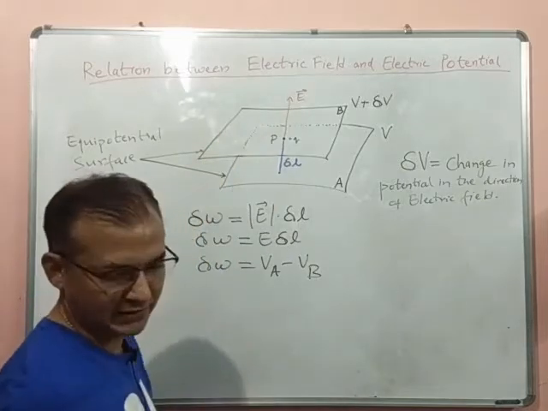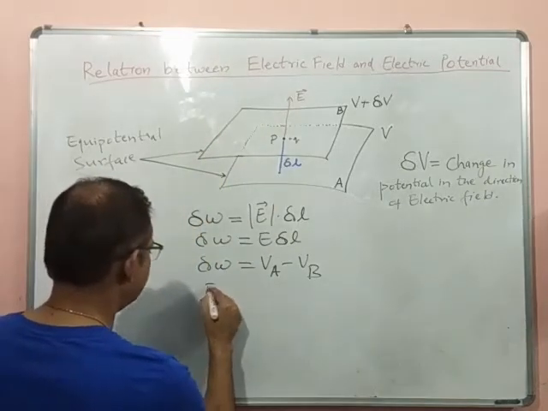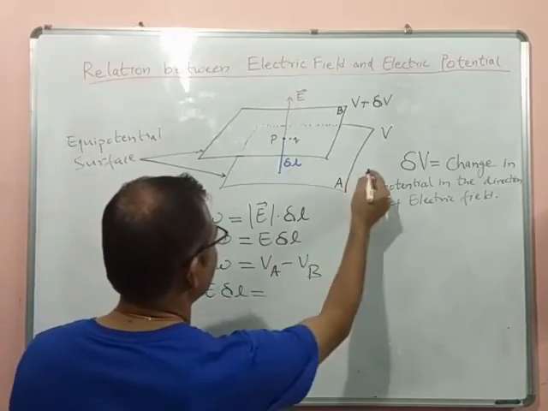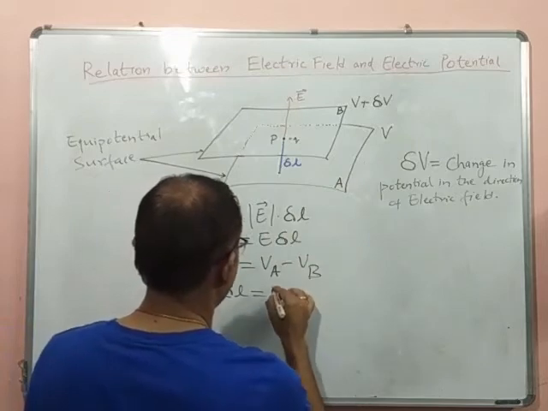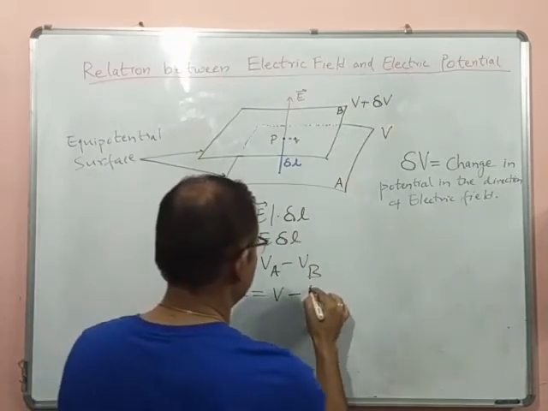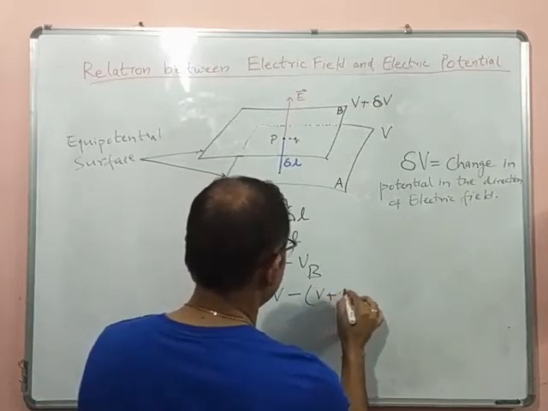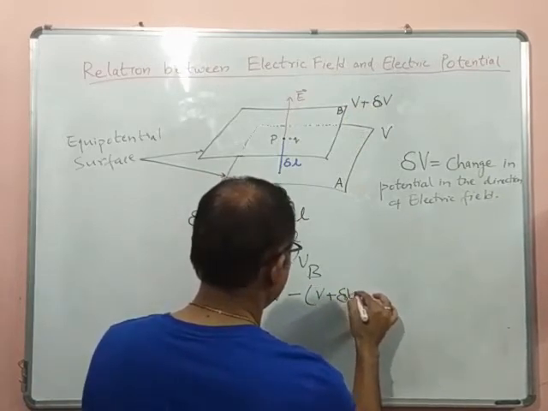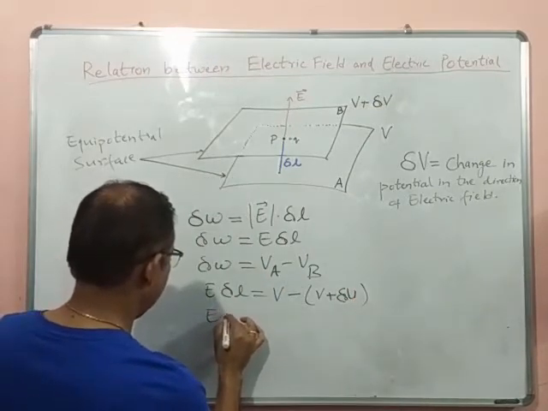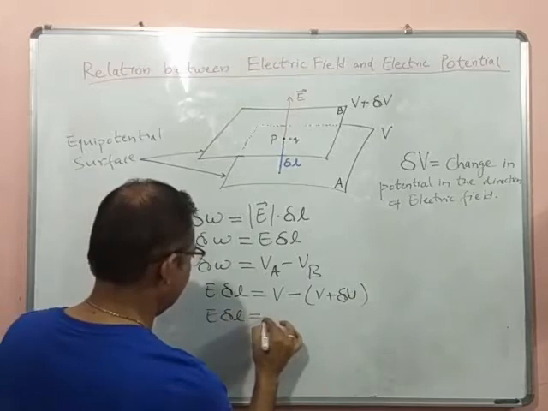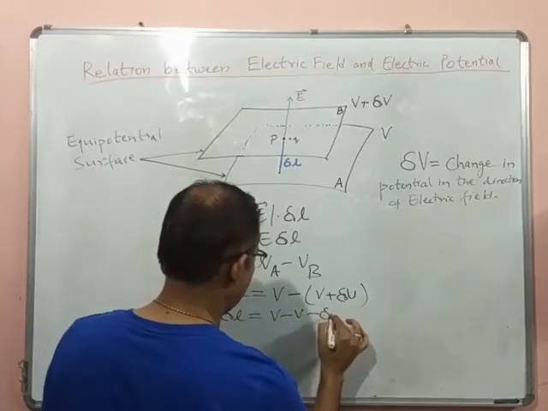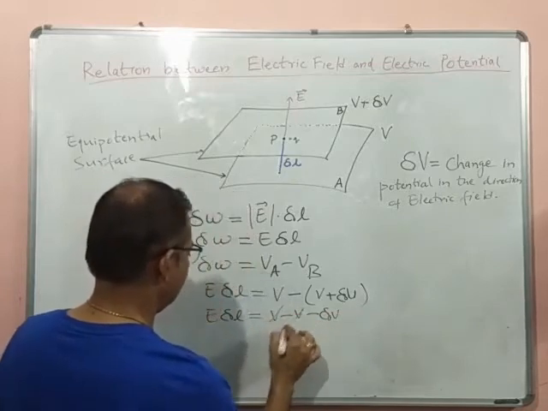So what I can write here is E delta L is equal to the potential of A, V, minus the potential of B, V plus del V. That means E del L is equal to V minus V minus del V. So V cut.